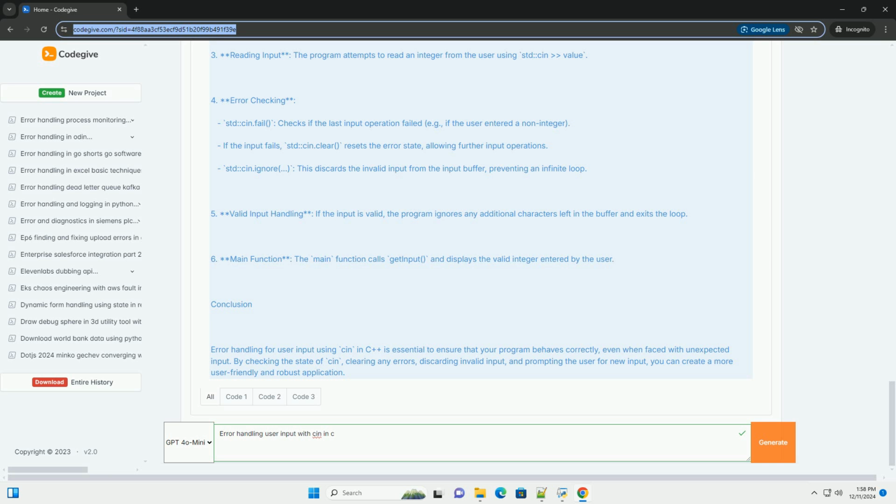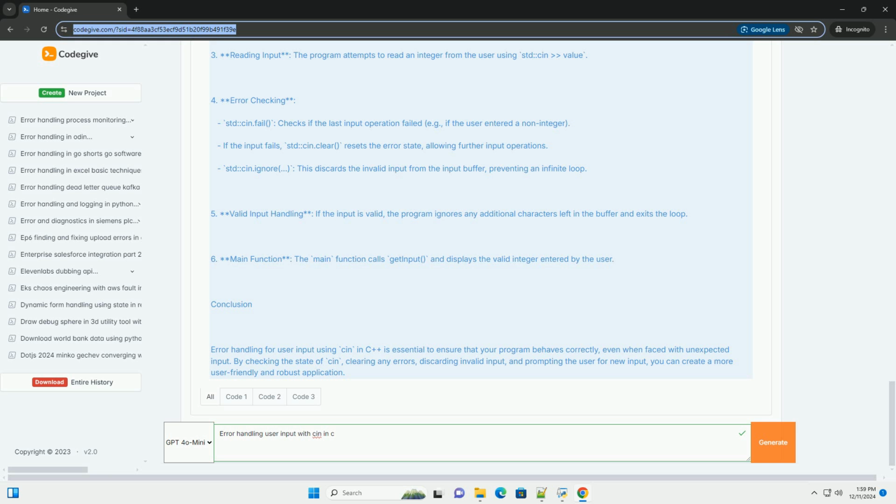Example code. Below is an example program that demonstrates error handling when reading an integer from the user. CPP. #include <iostream>. #include <limits> // for std::numeric_limits. void getInput(int &value). while (true). std::cout << "Please enter an integer: "; // try to read an integer. std::cin >> value; // check if the input is valid.